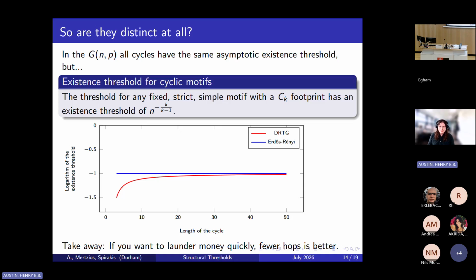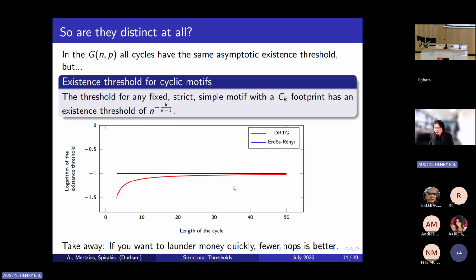They do so roughly tracing this graph here. This is a continuous version; this should really be a series of discrete points. And the small cycles appear much, much earlier, around an interval width of n to the minus 1.5, and moving up to approach the n to the minus 1 threshold that we see in the Erdős-Rényi random graph.